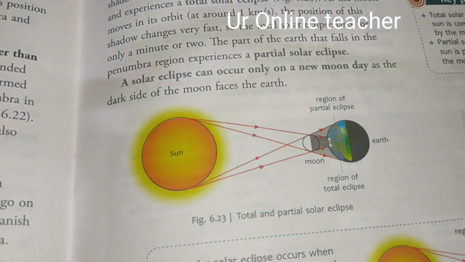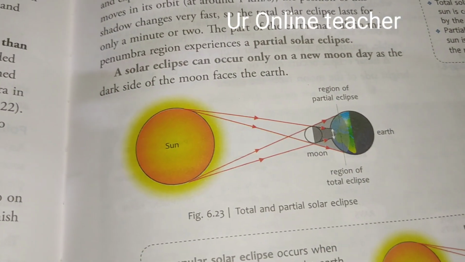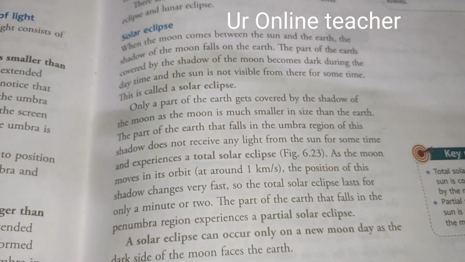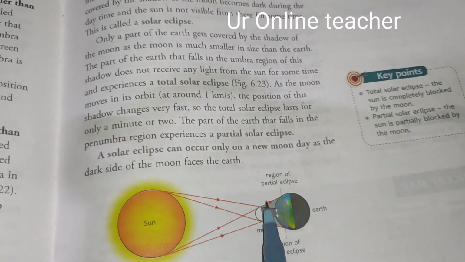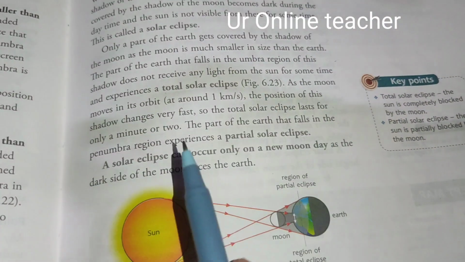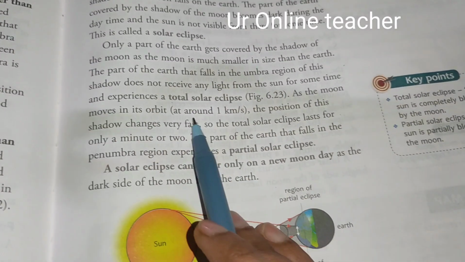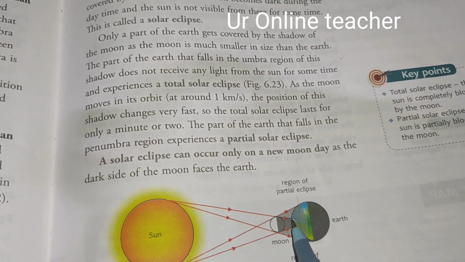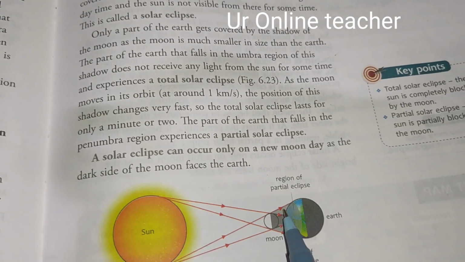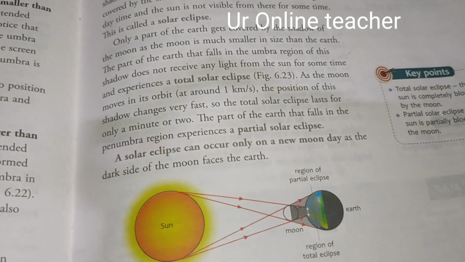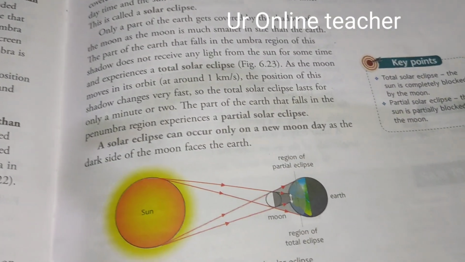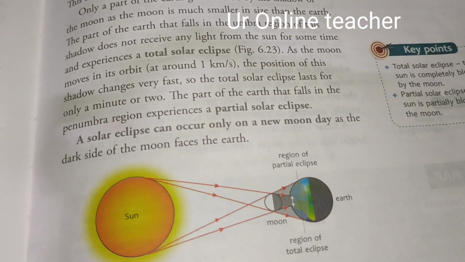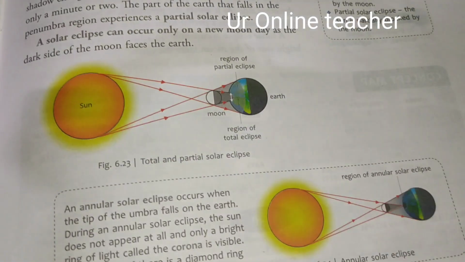A solar eclipse occurs only on a new moon day, as the dark side of the moon faces the earth. So here we have to remember two points: when the moon comes in the middle of the sun and the earth, and total solar eclipse, partial solar eclipse. Total solar eclipse is the full dark region where the full light is blocked in the umbra region, and in the penumbra region partial solar eclipse, and it lasts only for 1 or 2 minutes, and it occurs on new moon day. New moon day means the day when the moon is not visible. Okay, that is new moon day.